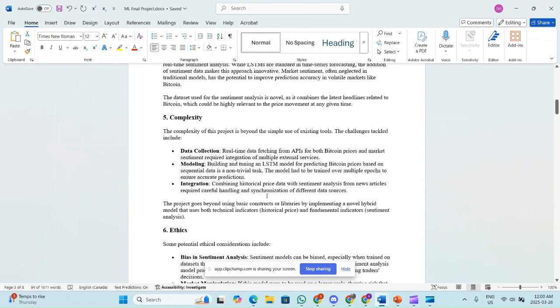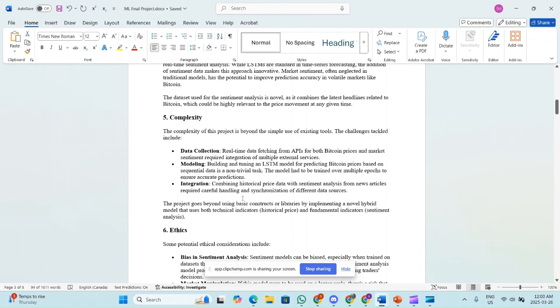Complexity. The complexity of this project is beyond the simple use of existing tools. The challenges tackled include data collection: real-time data fetching from APIs for both Bitcoin prices and market sentiment required integration of multiple external services. Modeling: building and tuning an LSTM model for predicting Bitcoin prices based on sequential data is a non-trivial task. The model had to be trained over multiple epochs to ensure accurate predictions.